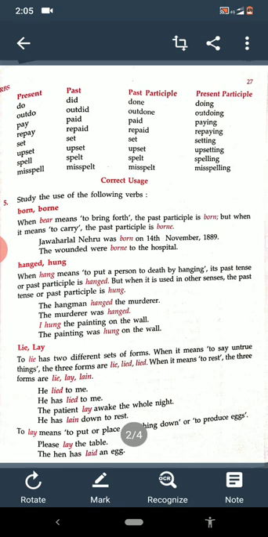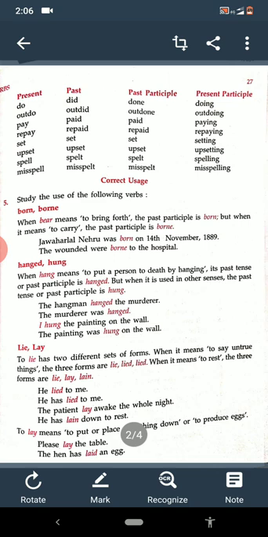Also we have done hanged and hung. They are the forms of hang. Hang, hung, hung. Hang, hanged, hanged. So when hang means to put a person to death by hanging, then we use the word hanged in the past and past participle. But when the word is used in other senses, the past tense and past participle is hung. The hangman hanged the murderer. I hung the painting on the wall.